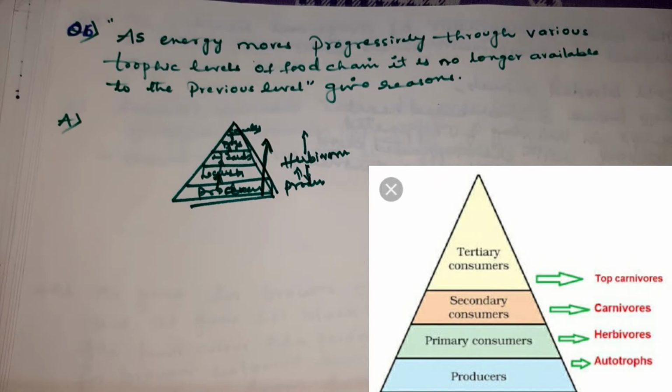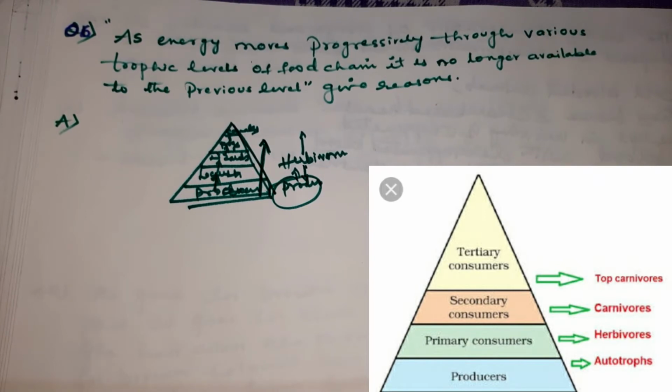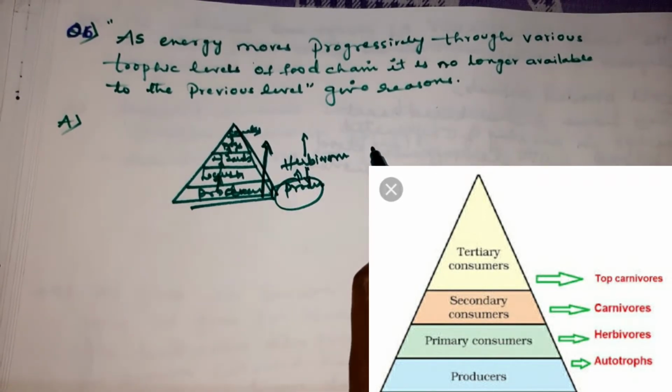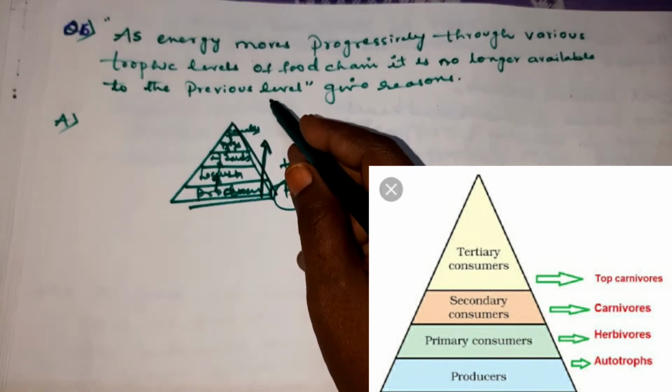And the next reason you can give is the energy that is captured by the autotrophs does not revert back to the sun. The energy that is captured by the producers is not sent back to the sun. Therefore, in the food chain, the energy moves progressively through various trophic levels. You all understood, children? You have to write the flow of energy is unidirectional, first step. Second step is the energy which passes to the herbivores does not come back to the autotrophs. It will not come because it is unidirectional.